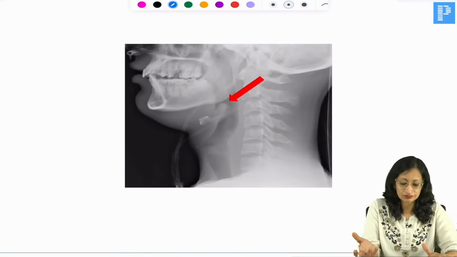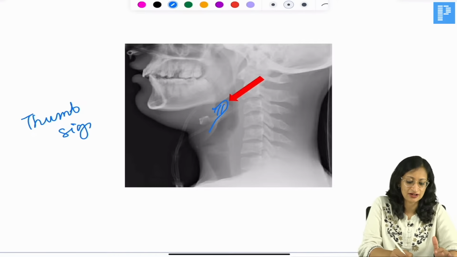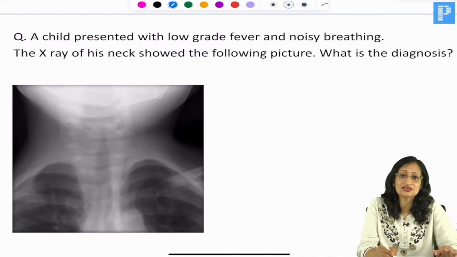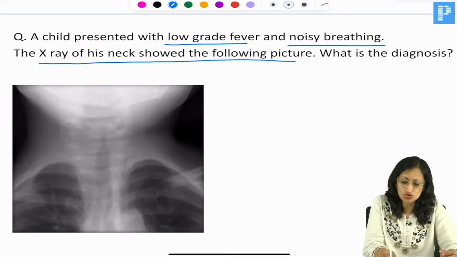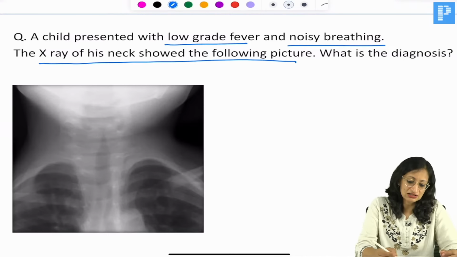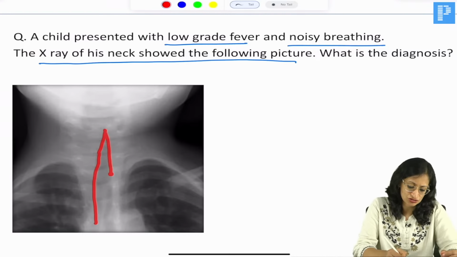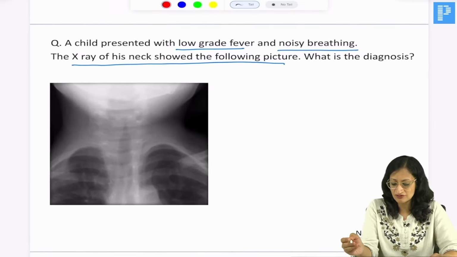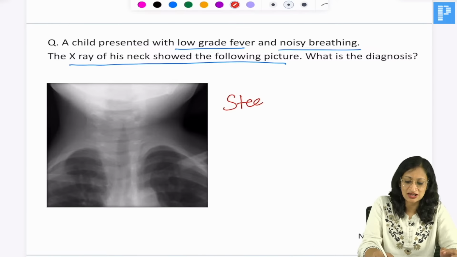Okay. What do you see here? So you see a thumb sign. In children with acute epiglottitis, you can see on the lateral X-ray the thumb sign, the inflamed epiglottis. Okay. What do you see here? A child presented with low grade fever and noisy breathing. X-ray of the neck showed this picture. You can see that the airway has narrowed just like the steeple of a church. This question has come very recently in the NEET PG 2023 exam, and this is the steeple sign.